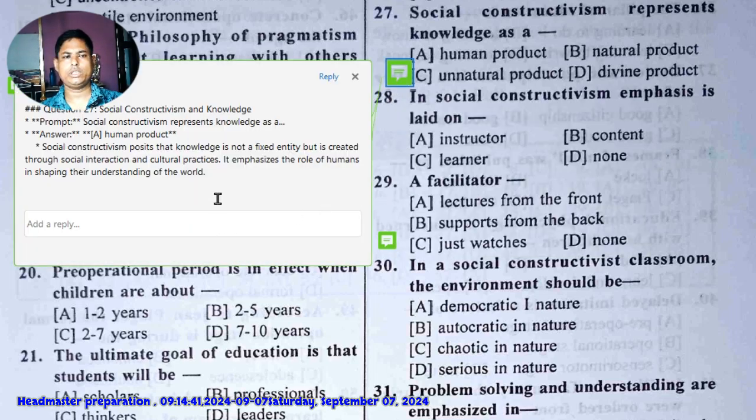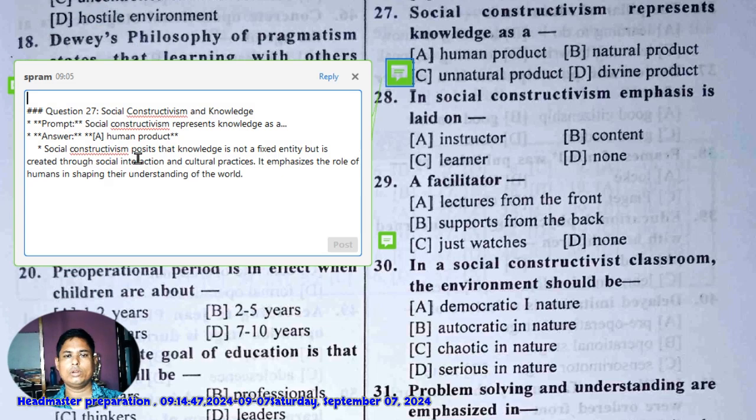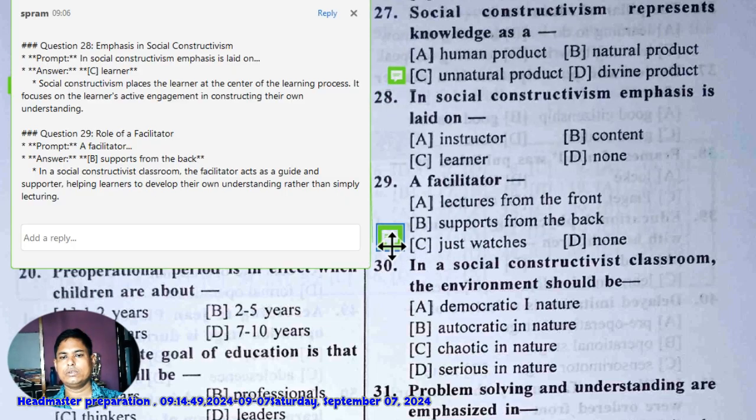The answer is learner. Social constructivism places the learner at the center of the learning process.